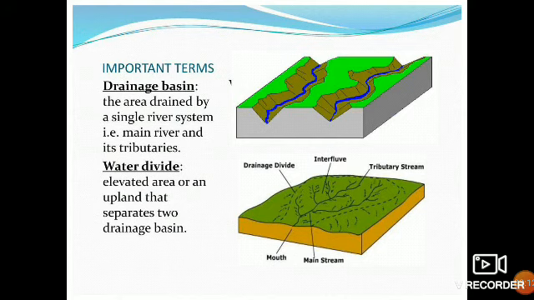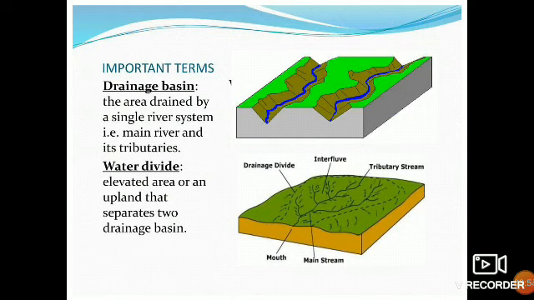Water divide is when there is a mountain or an upland. Suppose there is a flat surface of land, but a portion of it is elevated, meaning towards the height. That elevated area, which can be a mountain or an upland, separates the flow of water from one another. The obstacle created in between separates the water so that it moves in different directions. That is called a water divide.